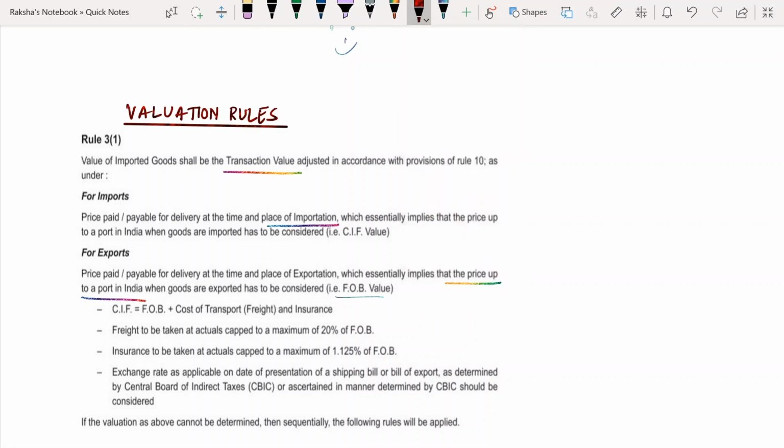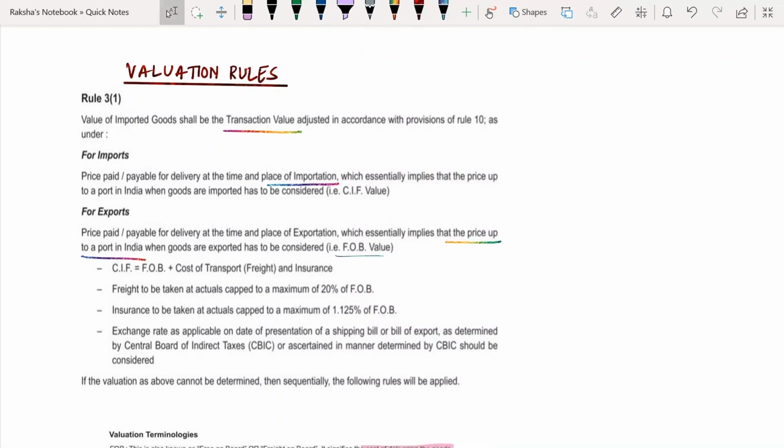So before we proceed to the sums, I want you to understand various terminologies and the background. You need to know certain terminologies, certain rules that need to be applied in the sums. So first we'll understand what the valuation rules are and what the various valuation terminologies are that we find across in the sums.